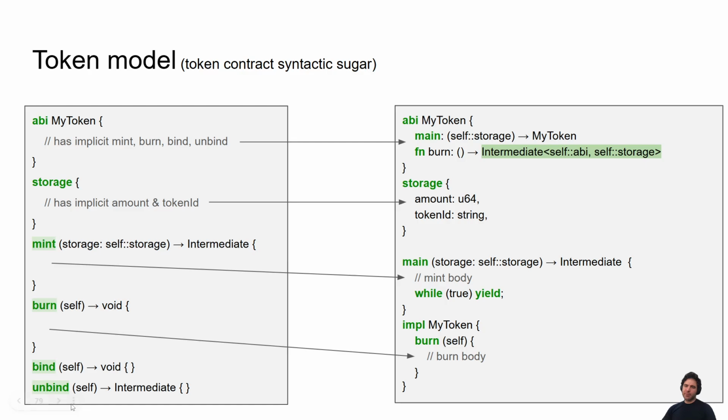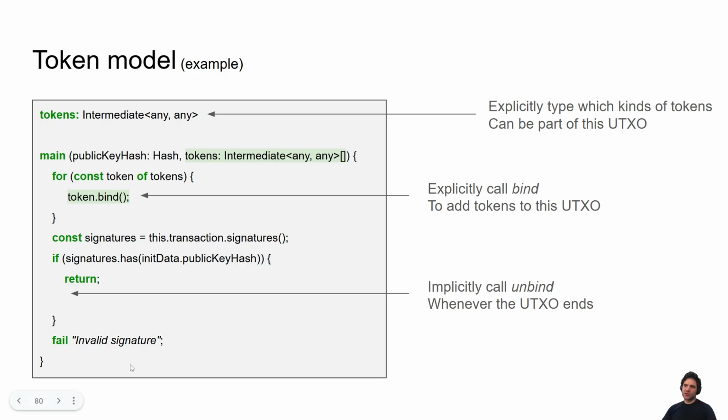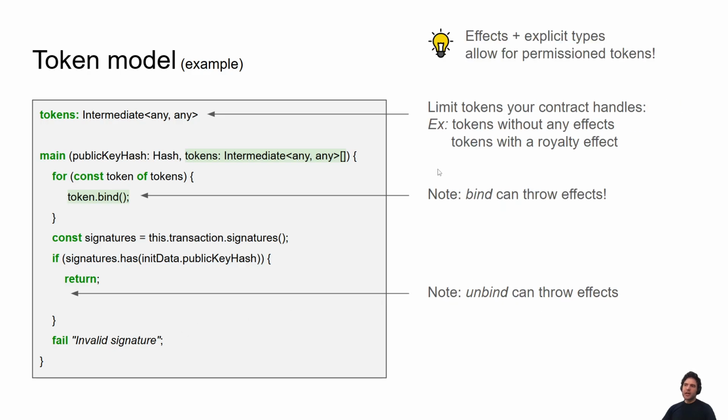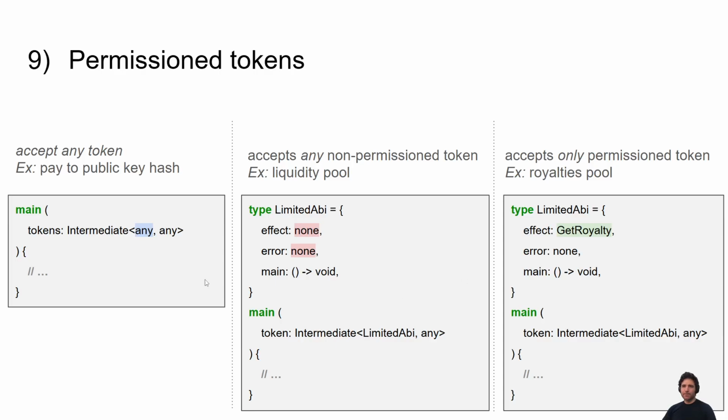Remember, we saw earlier that bind and unbind are just regular functions, and functions can throw effects in Starstream. And we can use this concept to specify permission tokens. So for example, you can say, okay, pay public hash can accept any token, it just uses any. But if you wanted a liquidity pool that can only accept non-permission tokens, well, you could say, okay, my liquidity pool accepts any token with no effects and no errors.